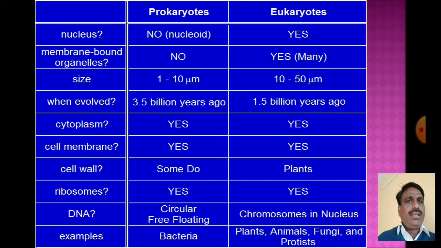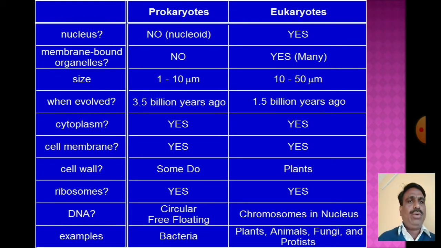Many membrane-bound cell organelles are present in eukaryotes, such as mitochondria, endoplasmic reticulum, Golgi bodies, and chloroplasts in plants.